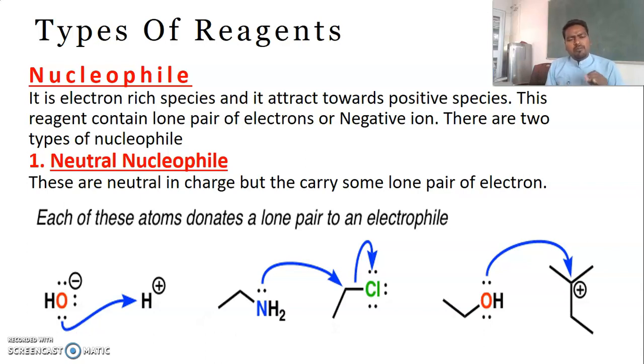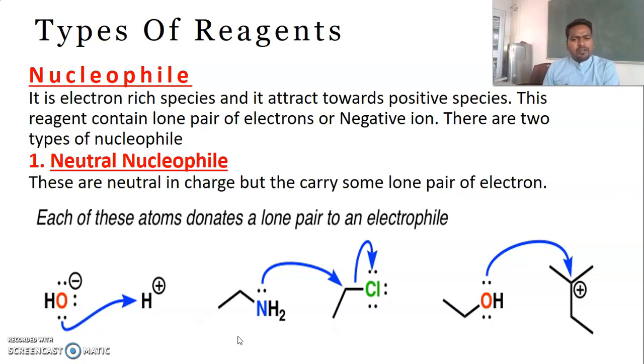So dear students, up to now you understood that if we call any species electron rich, we are using the criterion that it must possess a negative charge in the upper subscript of that formula. Then only we can easily tell that it is an anion.